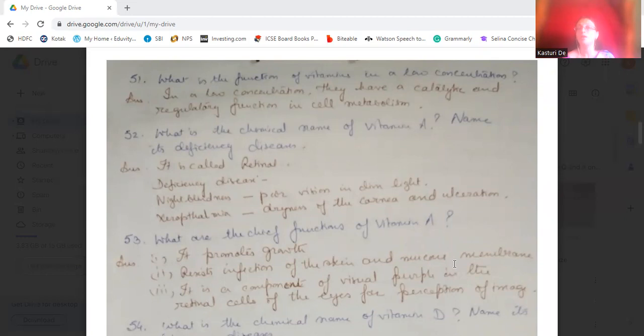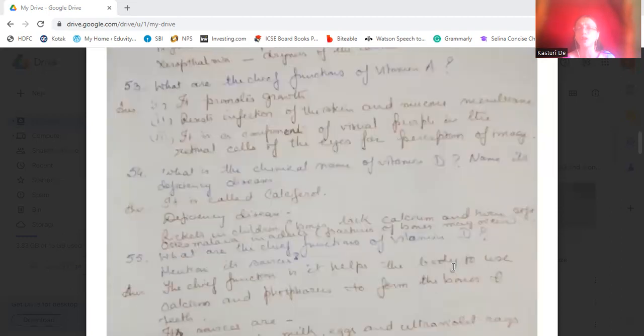What is the chemical name of vitamin A? Name its deficiency disease. It is known as retinol. The deficiency diseases are night blindness and xerophthalmia. Night blindness is poor vision in dim light, whereas xerophthalmia is the dryness of the cornea and alteration in the cornea in the eye.